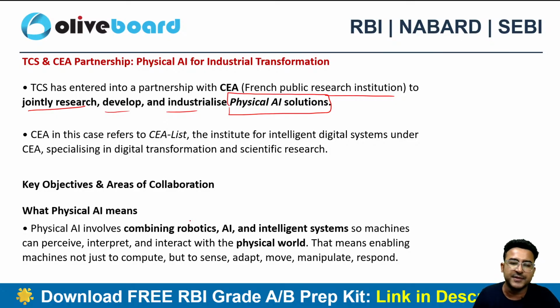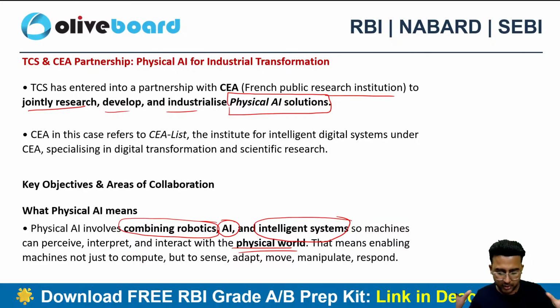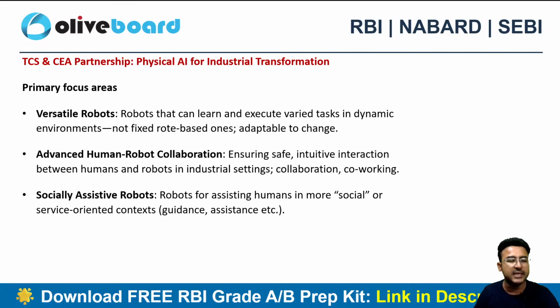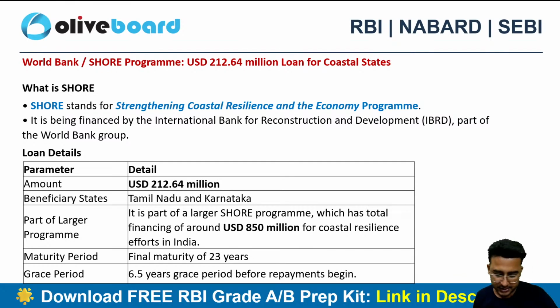Physical AI is nothing but combining robotics, AI and intelligent systems so that machines in the physical world are not just black boxes, but they are able to compute, sense, move, manipulate, and respond. So basically it's about creating intelligence in physical machines, right? TCS and CEA have done a partnership for the purpose of research here.